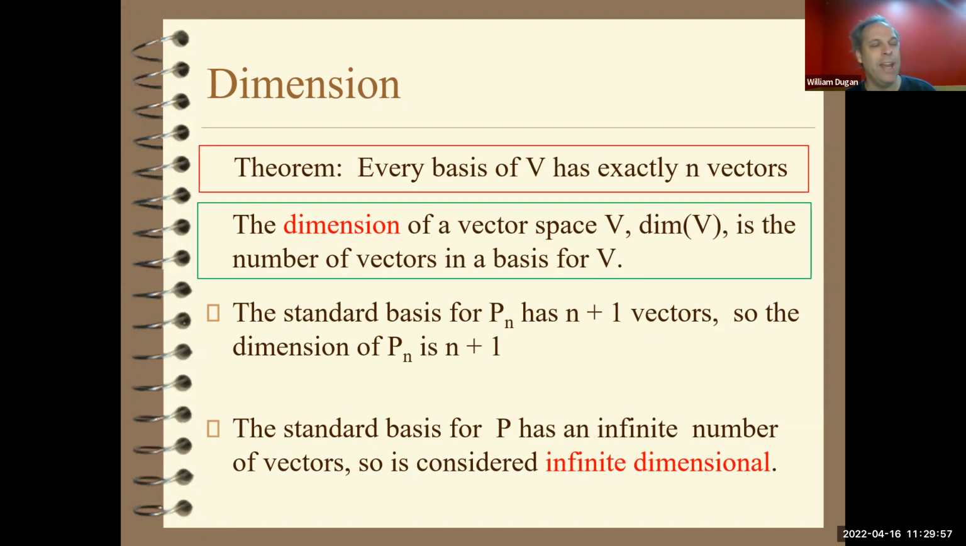But you can have a vector space that's infinite dimensional because, well, you'd have to have an infinite number of vectors to describe the span. A good example of that is the set of all polynomials. It has a basis that's infinite in size, so its dimension is considered infinite.